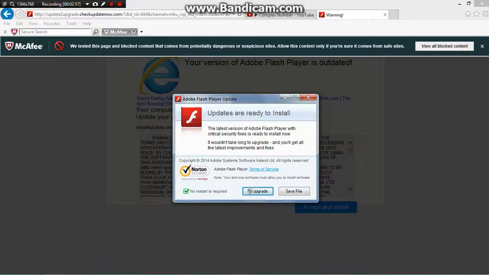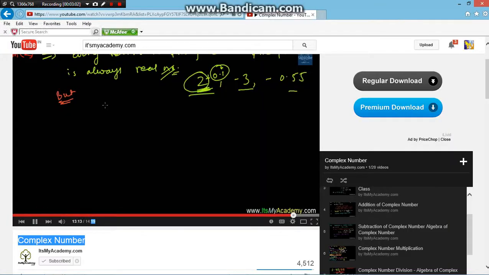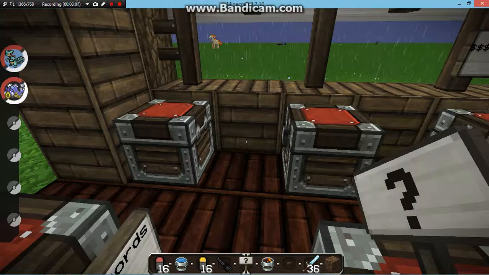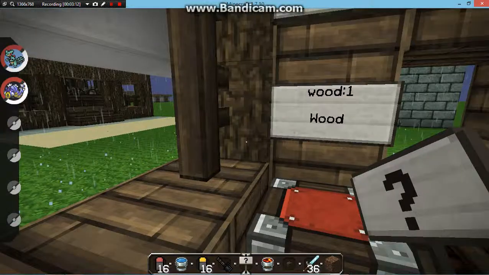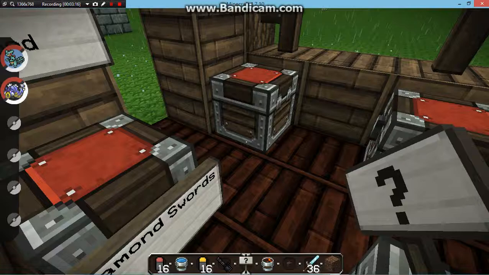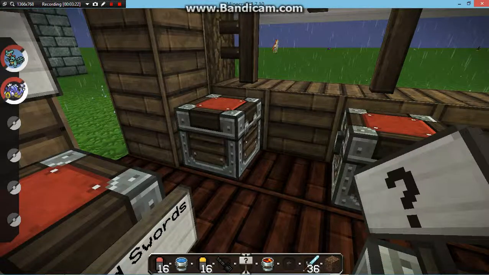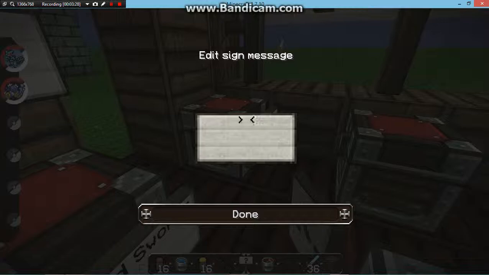All right, but an imaginary number may or may not be purely imaginary, and there is one purely imaginary number which is 0. And the next thing, 0 is not imaginary. It's quite interesting. See, every real number is purely real, and every purely real number is a real number, but an imaginary number may or may not be purely imaginary. And there is only one purely imaginary number, which is 0, and 0 is not an imaginary number because 0 exists.